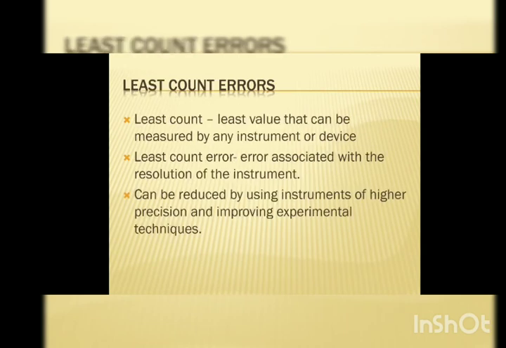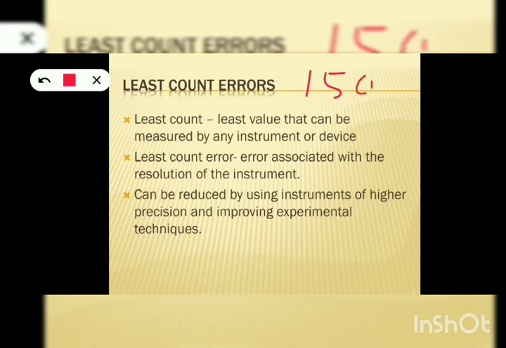And the last category of error is least count error. Before moving to least count error, you must know what a least count is. So what is least count? It is the least value, or the smallest value, that can be measured by any instrument or device. For example, consider your 15 centimeter scale. What is the least value that your scale can measure? Yes, the least value is 0.1 centimeter, right? So the least count of your scale is 0.1 centimeter.